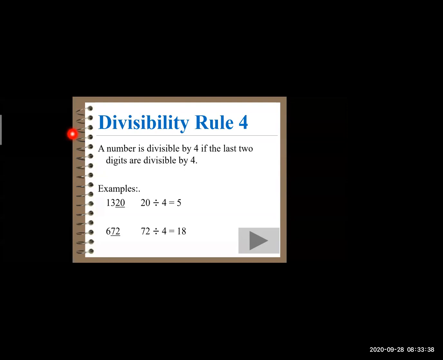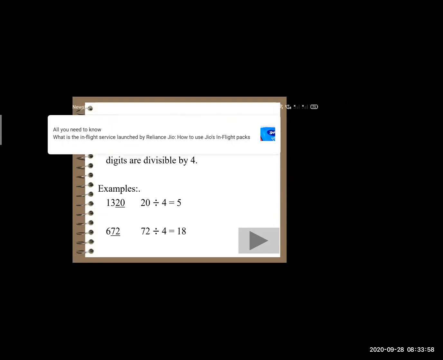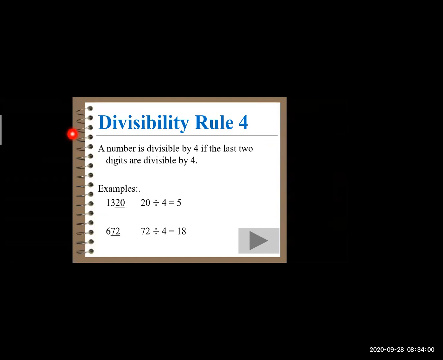Got it? So you should not divide the complete number. There is no need to divide 1320. Just check the last two digits of that number. The last two digits are 20. If 20 is divisible by 4, then the complete number which we have been given, that is 1320, is also divisible by 4. Clear?